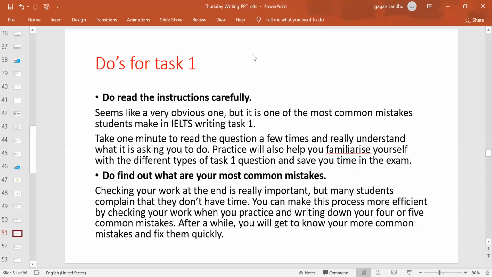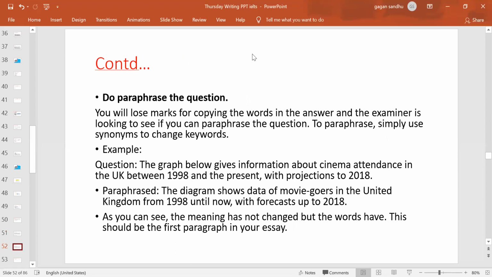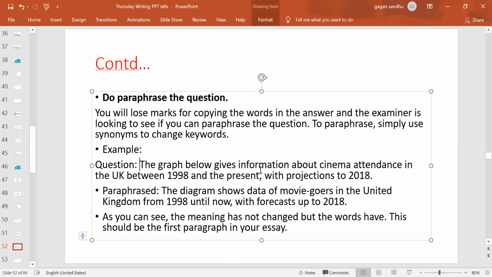So this is how you have to work on both the tasks, and both the tasks are equally important. So do paraphrase the question, and this is an example of how to do that. The graph given below, normally this is how the statements are given above the diagram. And how will you paraphrase it? The diagram shows the data of moviegoers. It says the graph below shows information about cinema attendance. Moviegoer, cinema attendance, graph, diagram below, always eliminate that in the description because you're not drawing a diagram below. Gives information, shows data.